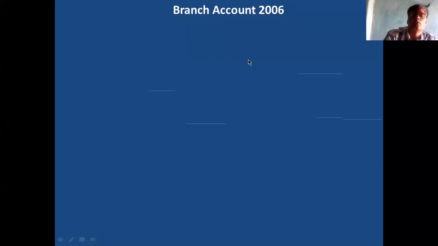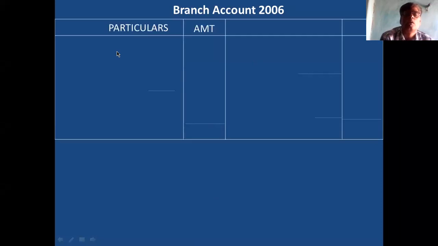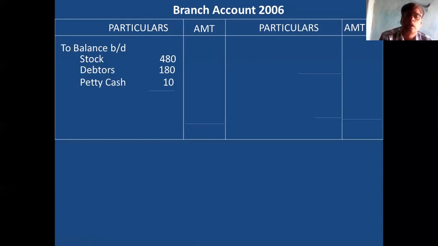This is the branch account for the year 2006. First, I will take the opening balance from the last year's account: stock 480, debtors 180, petty cash 10. This is from the last year. Total 670. And goods sent to branch 4,200. Cash sent to branch 600.